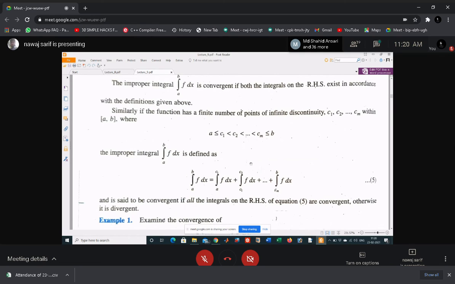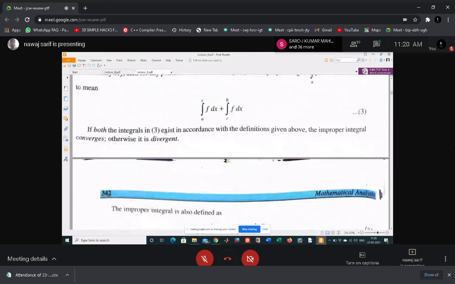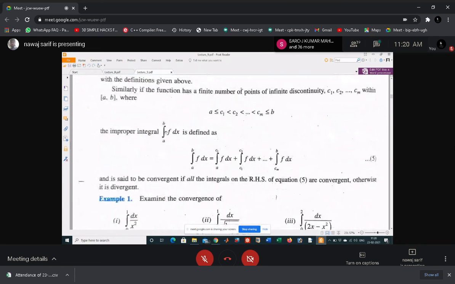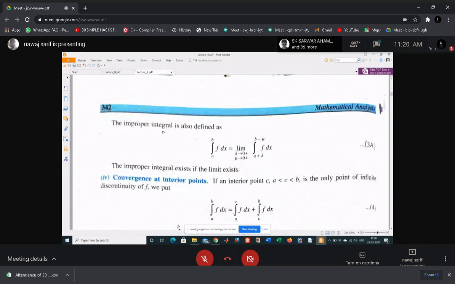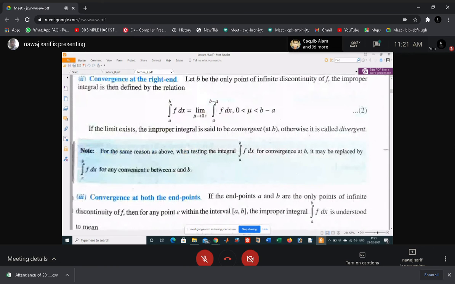So you can have more than one point of discontinuity, and then you divide the interval with respect to the points of discontinuity. So do you understand the definitions? These are the four types of discontinuity that can happen, and these are all for a finite point of discontinuity.